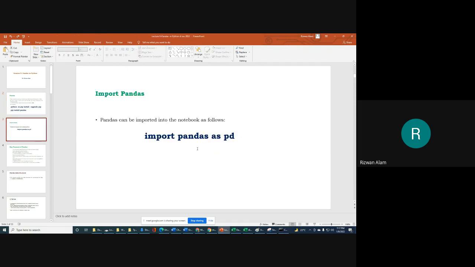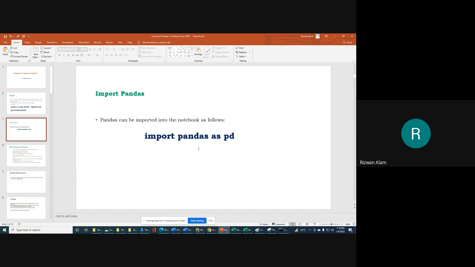For using this library, of course, we have to import it in our Jupyter notebook or whatever editor we are using, even Colab. For that we have to write import pandas as pd. Most Python programmers frequently use pd as an alias, or a second name, for pandas.